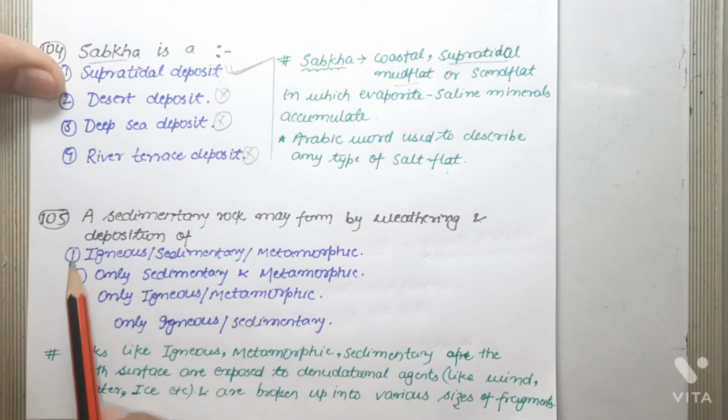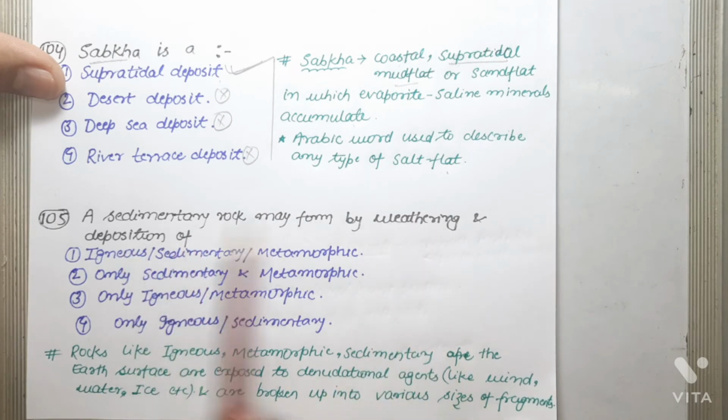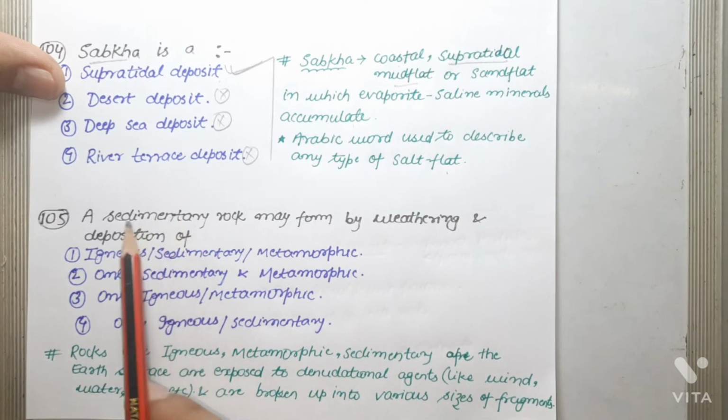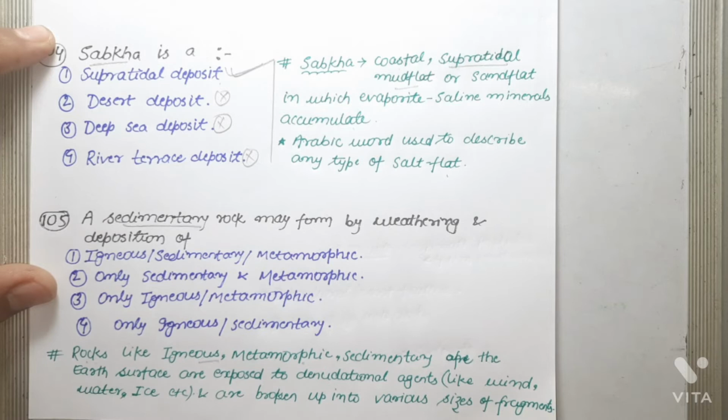Next question is, a sedimentary rock may form by weathering and erosion, weathering and deposition of. So what are sedimentary rocks? Sedimentary rocks are the rocks which are formed when rocks like igneous, metamorphic and sedimentary of the earth's surface are exposed to denudational agents like wind, water, ice, etc., and are broken up into various sizes of fragments. So basically sedimentary rocks are formed by weathering and erosion of igneous, metamorphic and sedimentary rock.